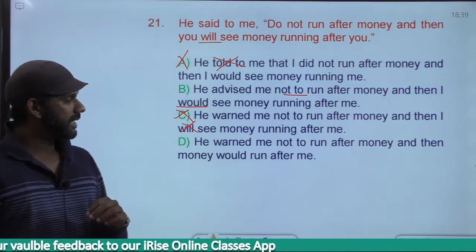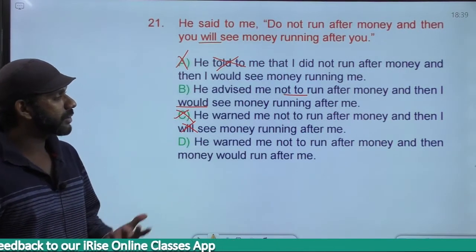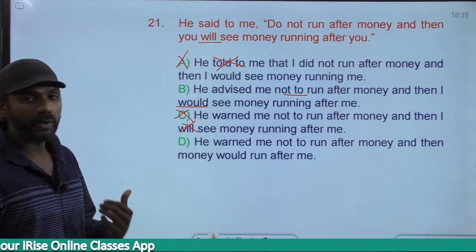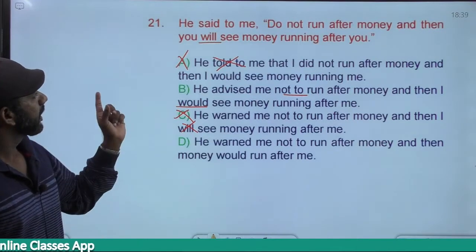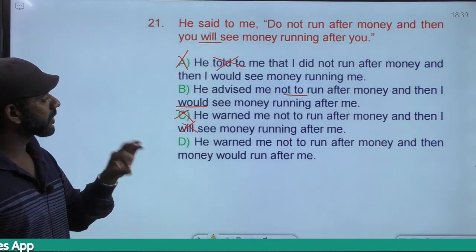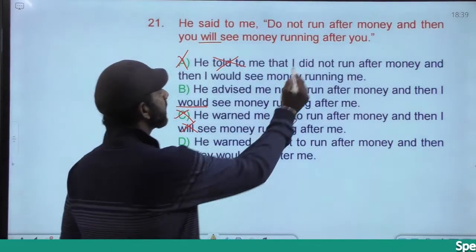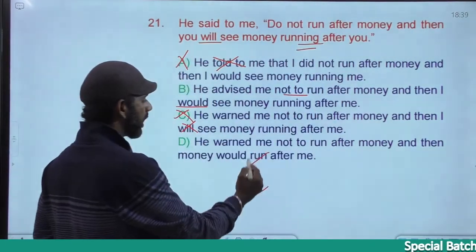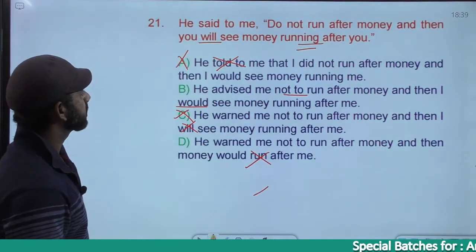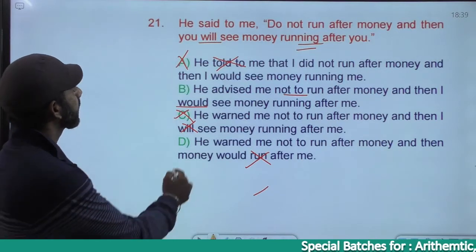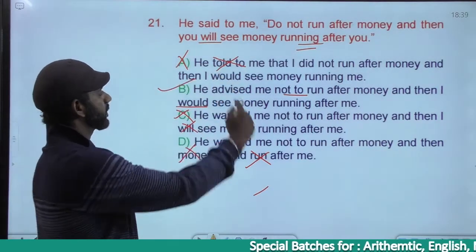Come to option D. He want me not to run after money and then money would run after me. Now here, money would see money running after me. Running is ing. There's no ing here. So based on that, option D is eliminated. The answer must be option B.